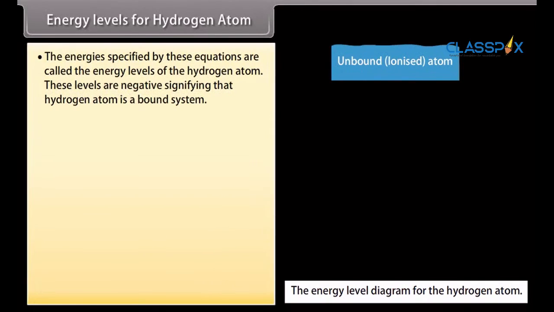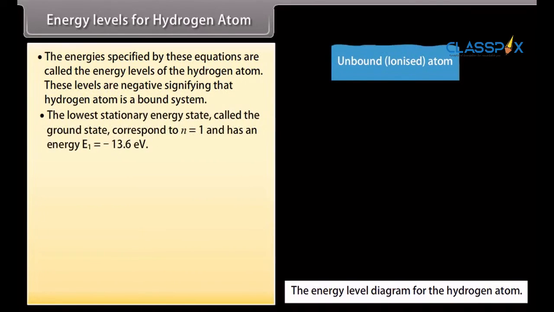The energies specified by these equations are called the energy levels of the hydrogen atom. These levels are negative, signifying that hydrogen atom is a bound system. The lowest stationary energy state, called the ground state, corresponds to n = 1 and has an energy E₁ = −13.6 electron volt.